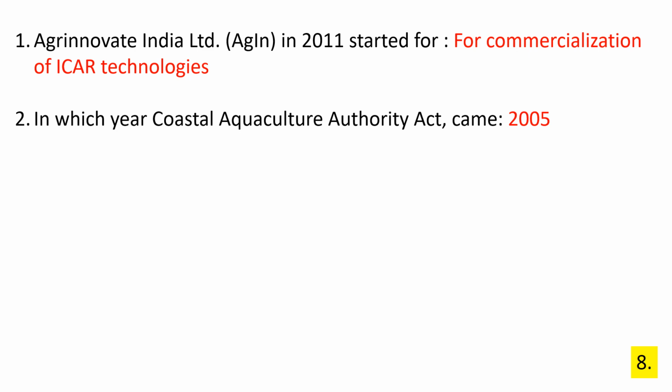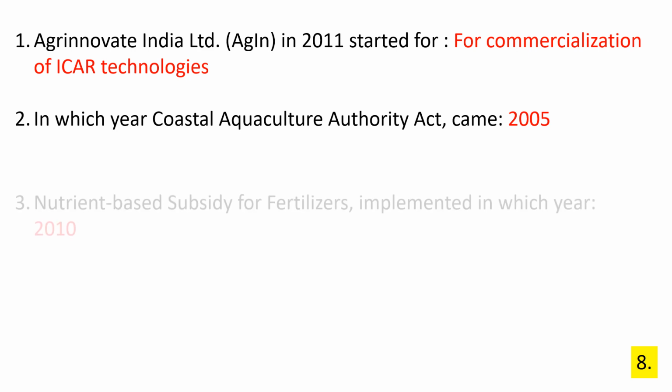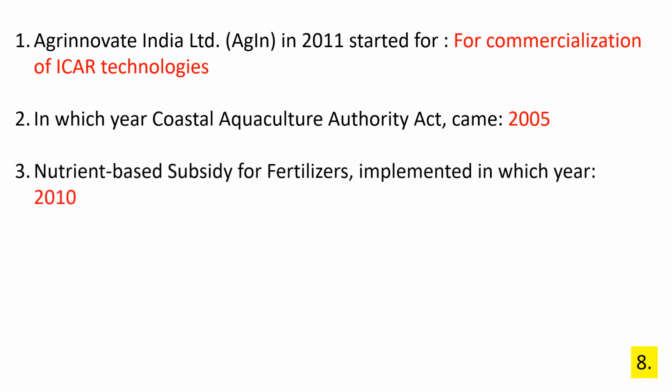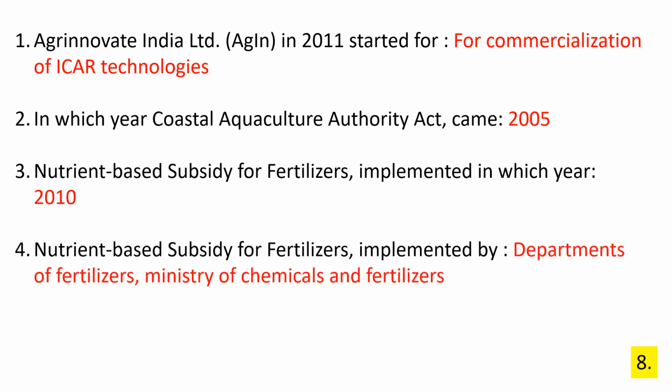In which year Coastal Aquaculture Authority Act came? 2005. In 2010, nutrient-based subsidy for fertilizer implemented. Departments of Fertilizers, Ministry of Chemicals and Fertilizers. Nutrient-based subsidy for fertilizer implemented by Departments of Fertilizer, Ministry of Chemicals and Fertilizers.